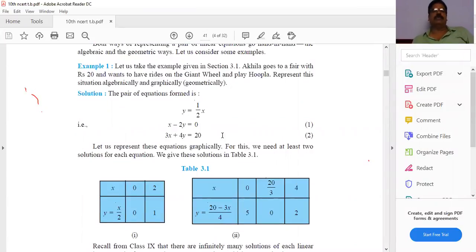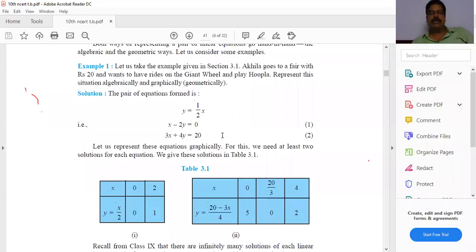Here we can see one example. The first equation is x minus 2y equal to 0. Another equation is 3x plus 4y equal to 20. These are the two equations. For that, we have to find the solution. Here he did only two solutions.